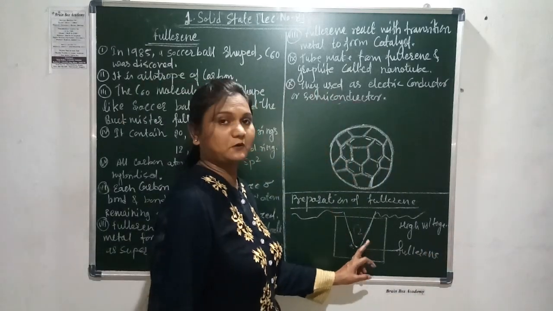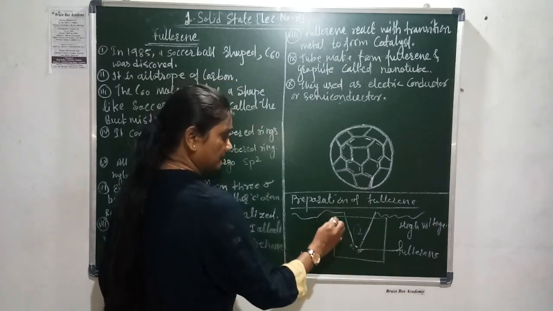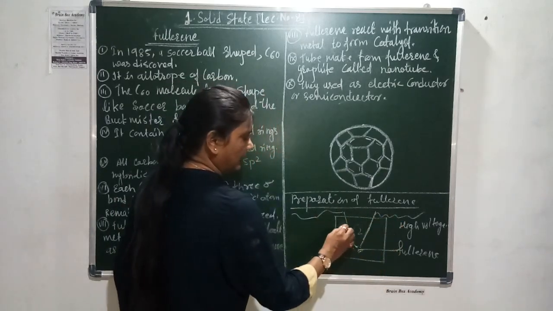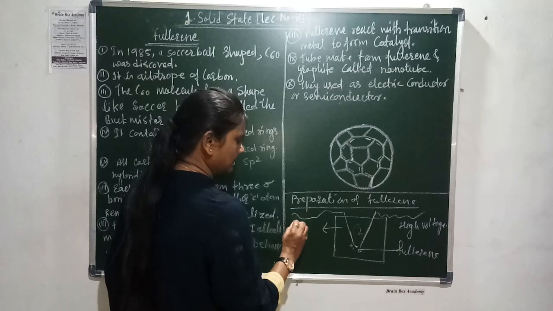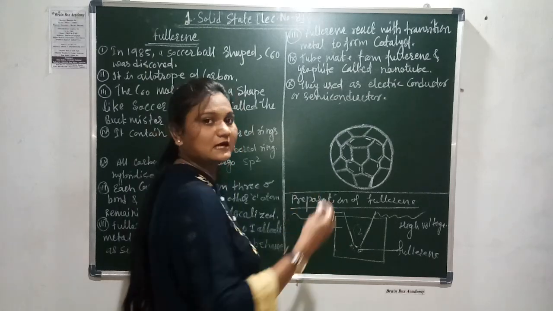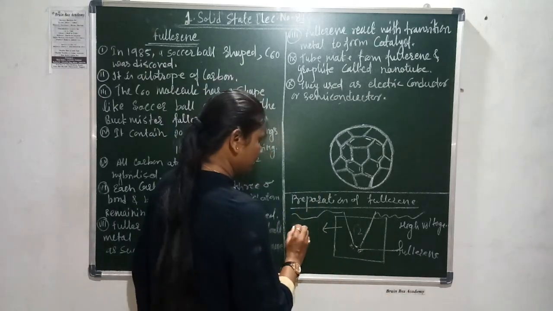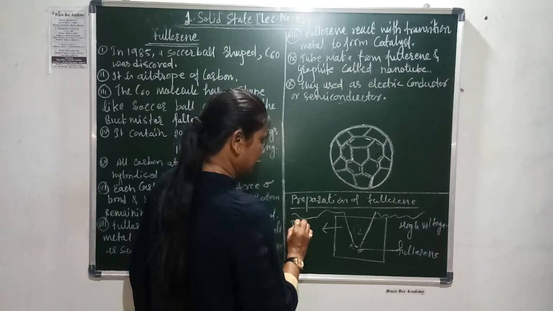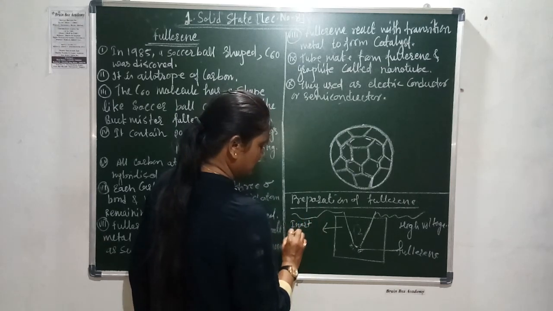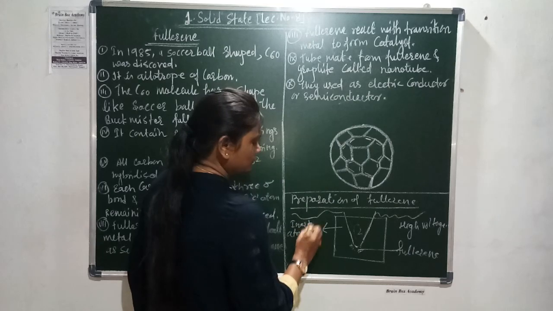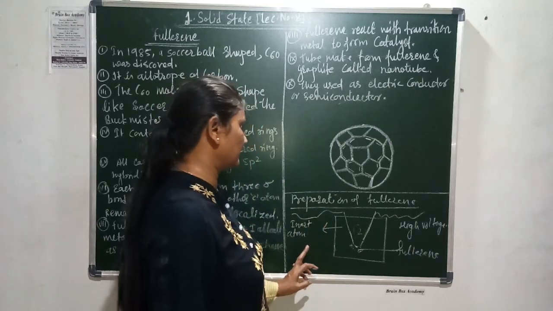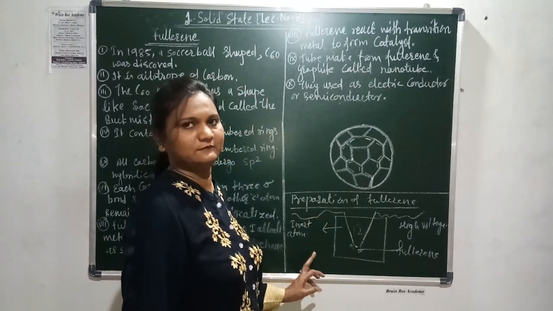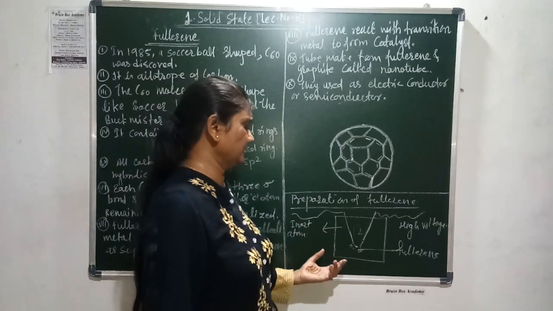But in what condition? It is done in a closed chamber, in an inert atmosphere. For that you can use helium or any other inert gas.